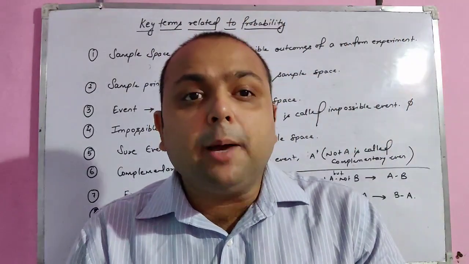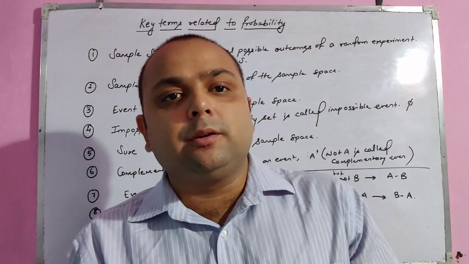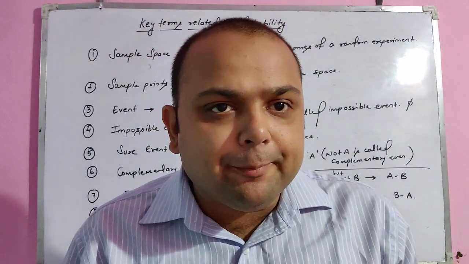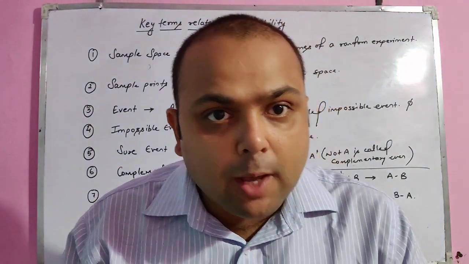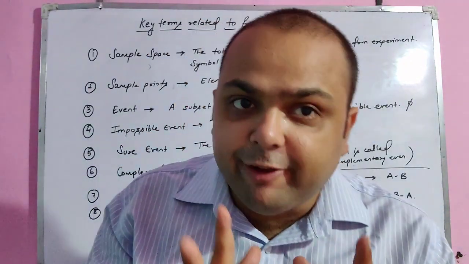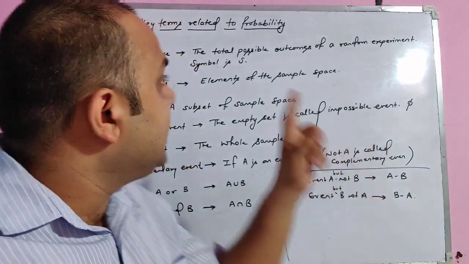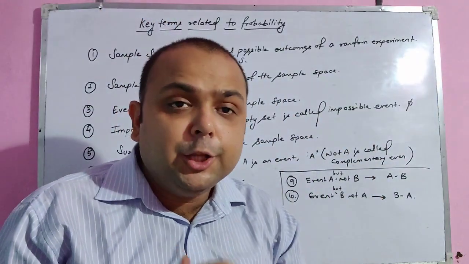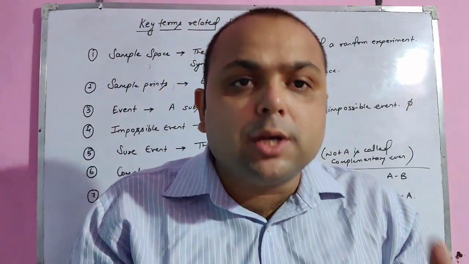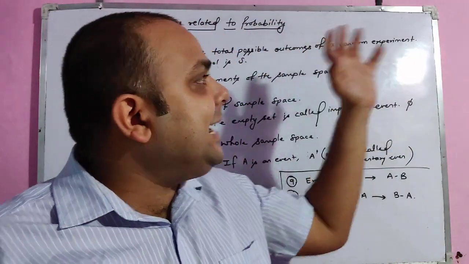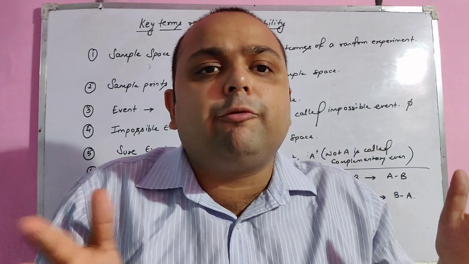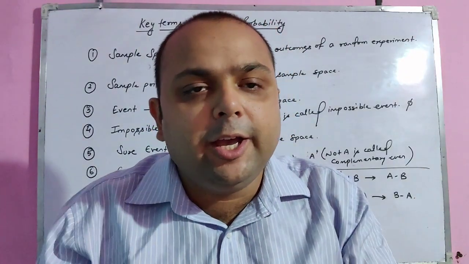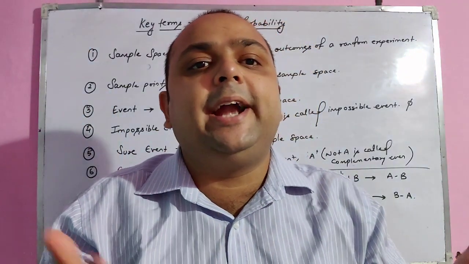Now I am going to tell you some important key concepts related to probability. It may include some of the previous concepts also. I will start one by one. Please see it very carefully. The first one is sample space: the total possible outcomes of a random experiment. Suppose we throw a die, the total outcomes are 1, 2, 3, 4, 5, 6. If I throw a coin, the outcomes are head and tail.